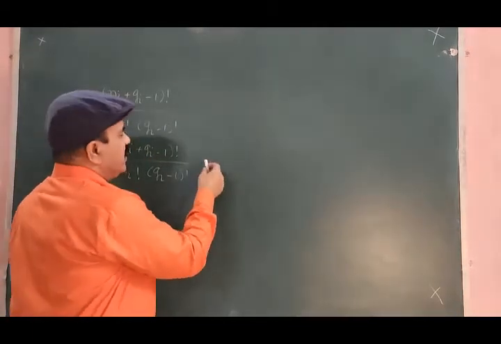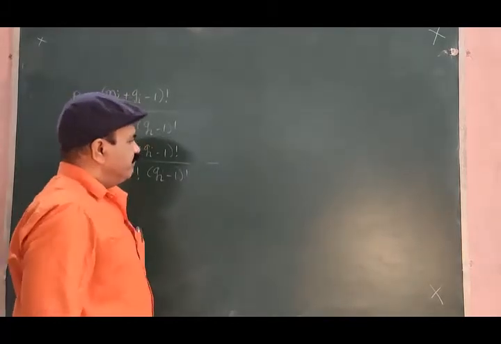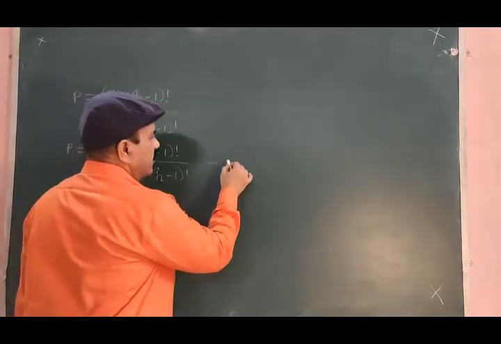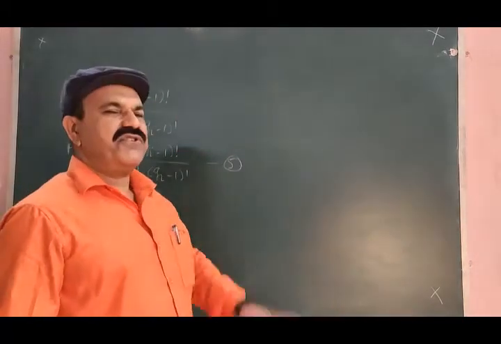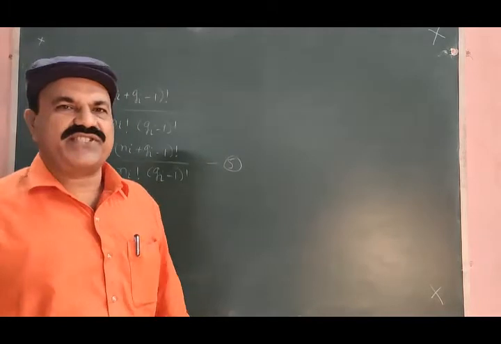I don't remember the equation number. Let me call it equation 5. You continue with your sequence.